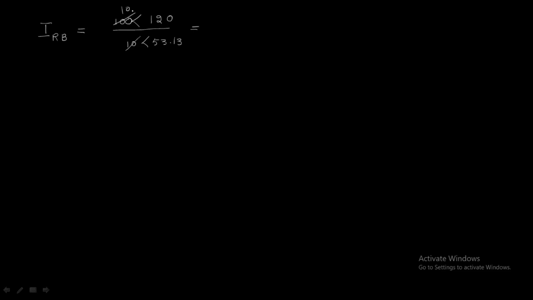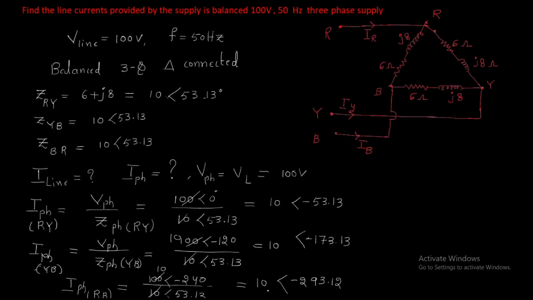So the 10 times cancel, and 120 minus 53.13 gives 66.87 amperes. It is the same. If you convert minus 293.13 into plus, that means 360 minus 293.13, you will get that also.